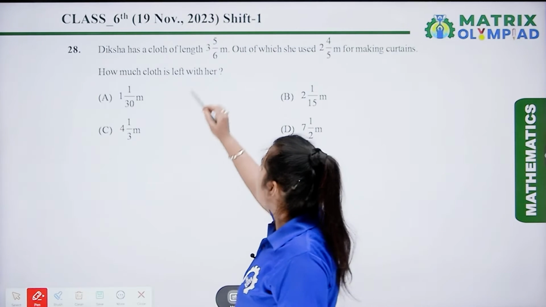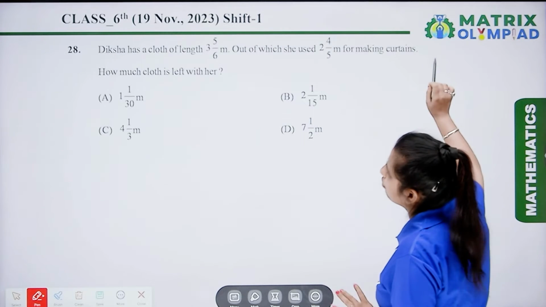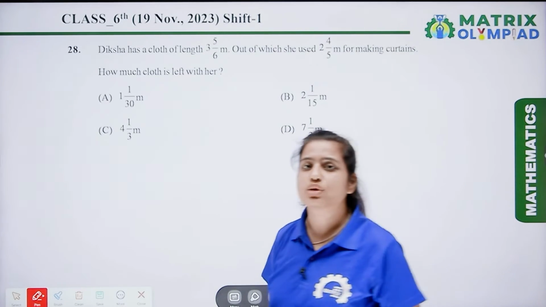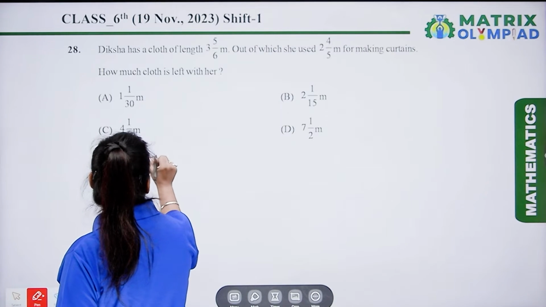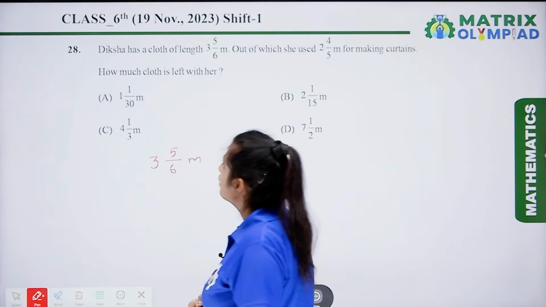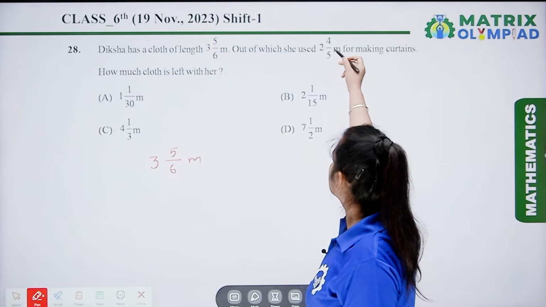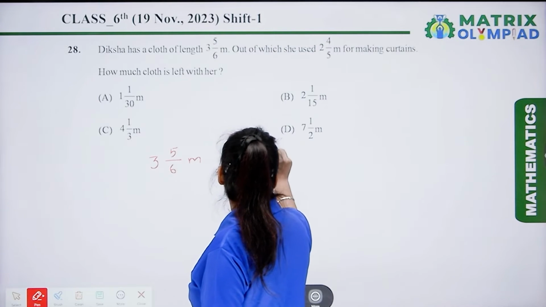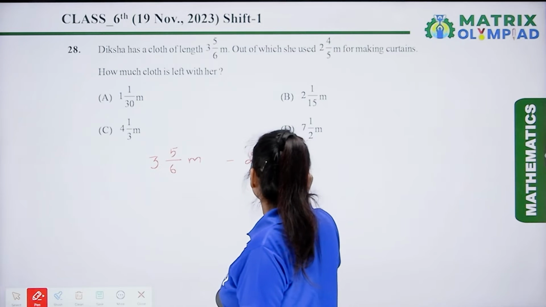Diksha had a cloth of length 5/6 meter, out of which she used 4/5 meter for making curtains. How much cloth is left with her? Now we have to find out the total cloth left with her. So here the total is 5/6 meter cloth with Diksha. Now out of which she used 4/5 in making curtains. So let's subtract 4/5 from the total cloth. So here what we get,